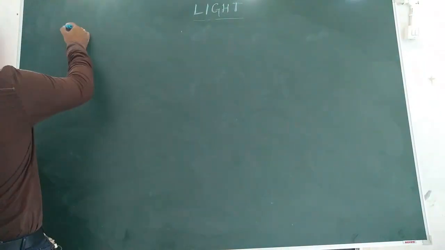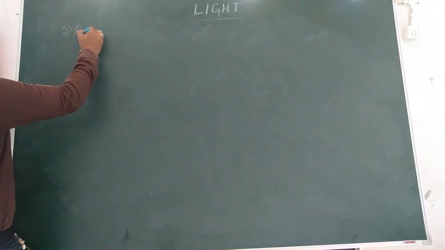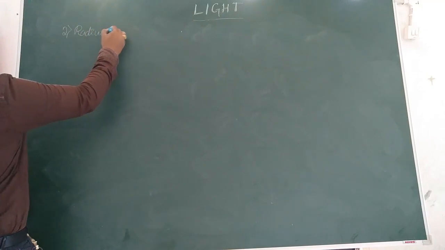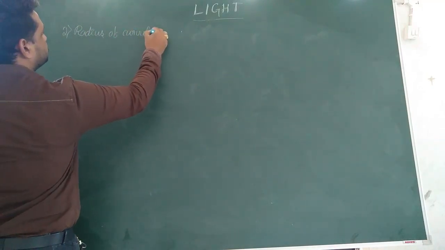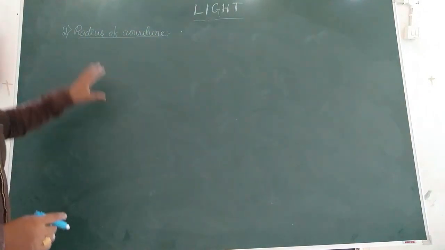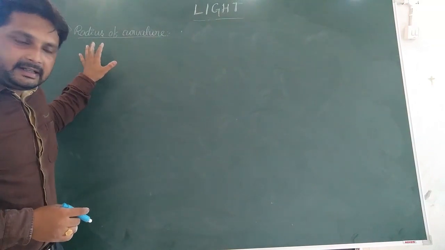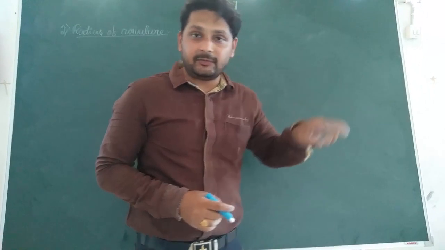The next term related to spherical mirrors is the radius of curvature. To understand this is quite easy. We all know what a radius is: the distance from the center to the circumference of the circle.